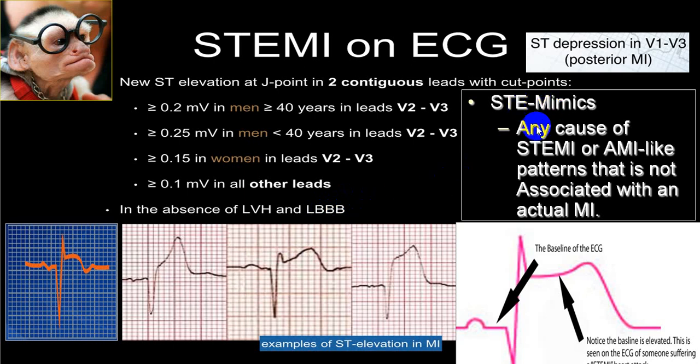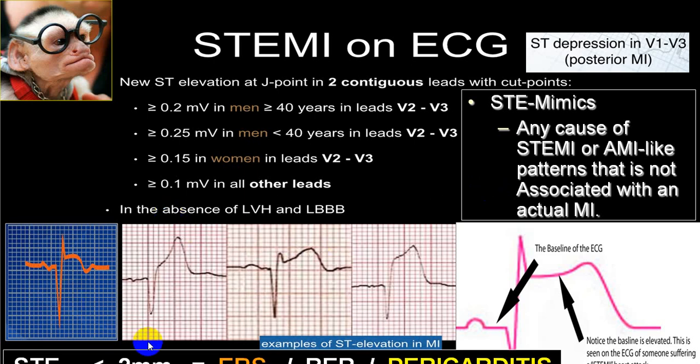STEMI mimics means any cause of ST elevation, or acute MI-like pattern, that is not associated with an actual MI. We label that as STEMI mimics. Classical examples are pericarditis, early repolarization syndromes, LBBB, RBBB, LVH, RVH, all those groups.